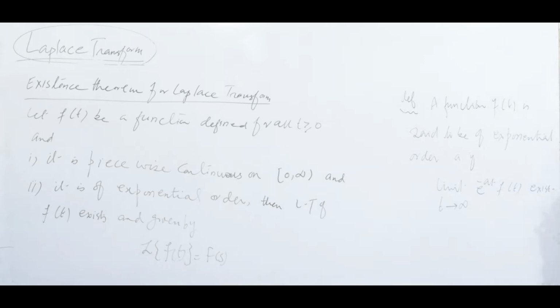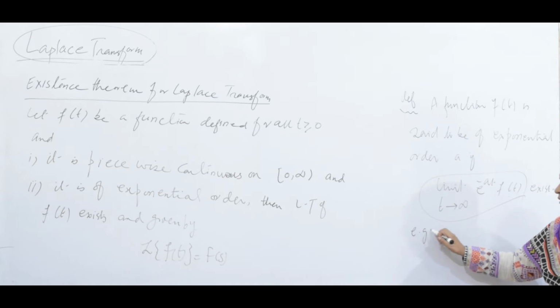If a function satisfies this criterion of the limit, then the function f(t) is said to be of exponential order.